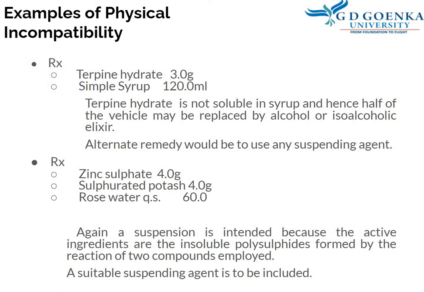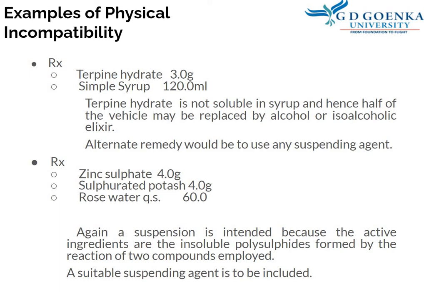Now, these are the examples of physical incompatibility. This is one preparation containing terpene hydrate 3 gram, which is to be added to simple syrup 120 ml. Now, terpene hydrate is not soluble in syrup and hence half the vehicle may be replaced with alcohol. An alternate remedy would be to use any suspending agent.